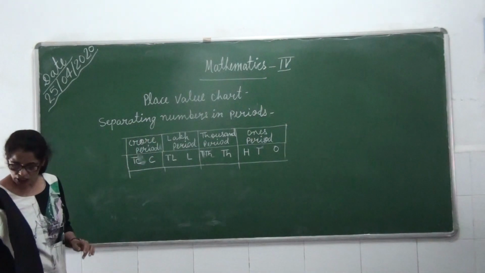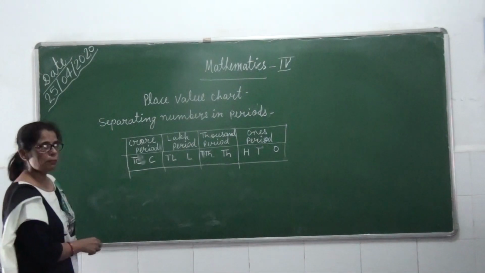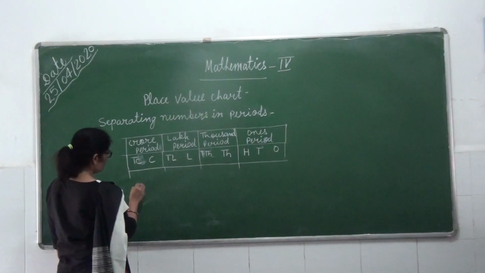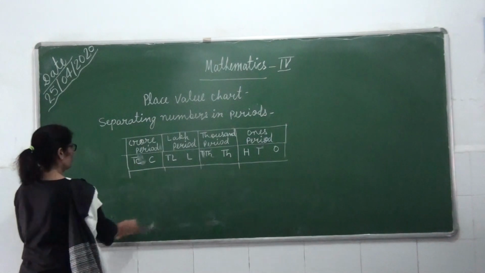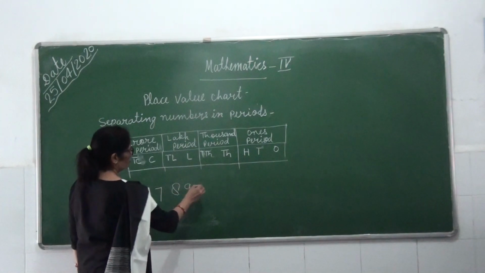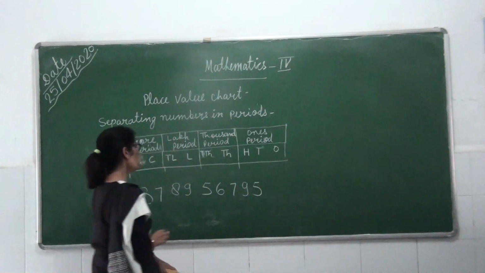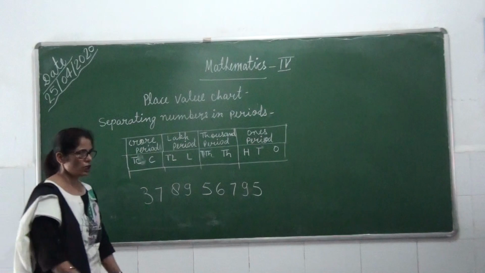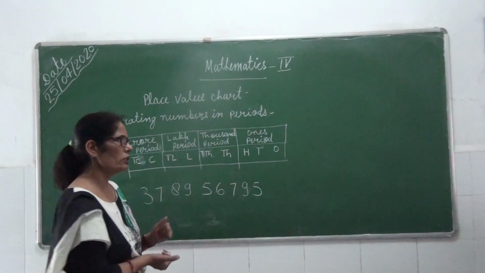I am giving another example of separating numbers in periods by using commas. Another number I am taking here. I write a digit here, larger number. So again you will separate in periods by using commas.